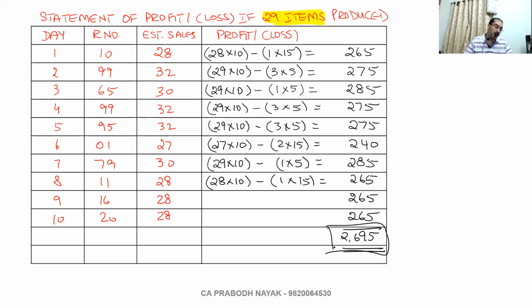Irrespective of whether the company manufactures 30 items or 29 items.